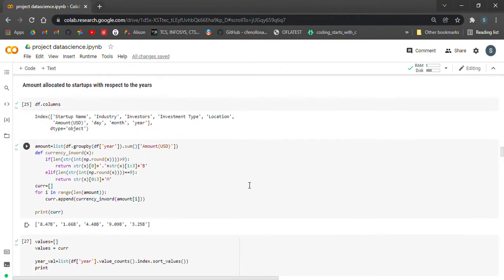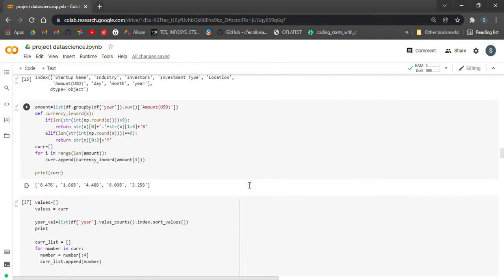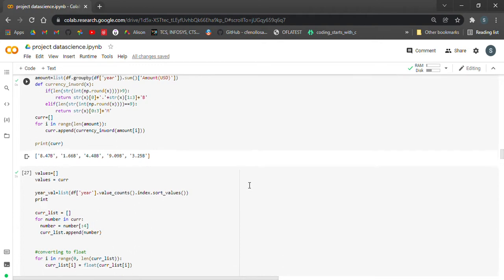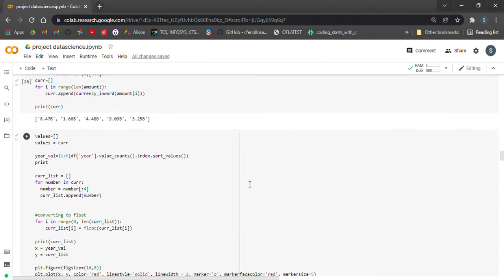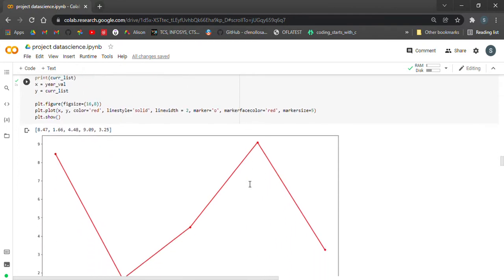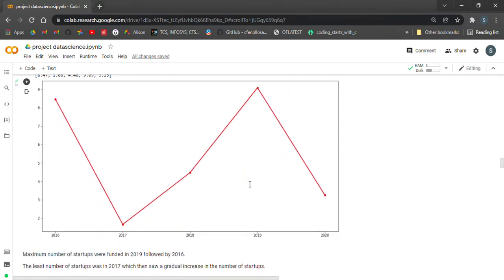So here is the amount allocated to startups with respect to years. So we're grouping based on year. So every year, what is the amount invested in startups? It's in billions. This is the graph where it's highest in 2016, drops in 2017 due to demonetization, and then gradually increases and then falls again in 2020 due to the pandemic.